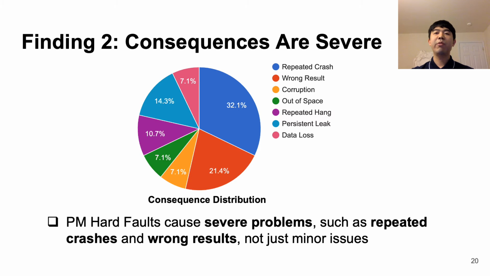The second finding we observed is that the consequences of PM hard faults are severe. In a chart here, we can see a large portion of the consequences leading to problems such as repeated crashing, wrong results, and data loss, all of which are significant, non-negligible problems for any system.